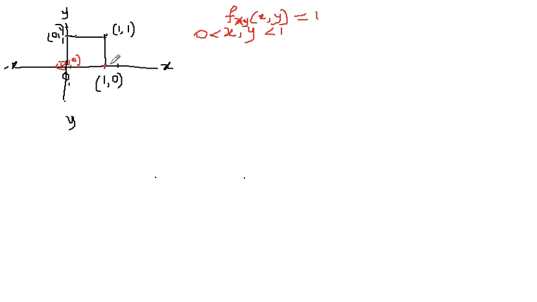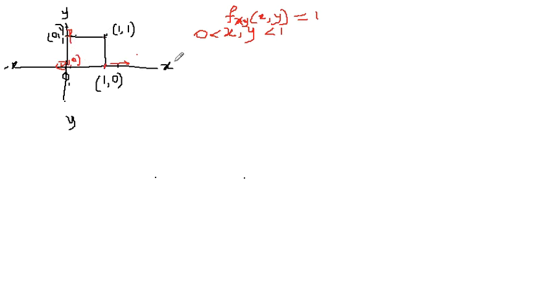And when x goes higher than this, then our value would be different, and y, if it is going more than 1, if it is other than 0 to 1, then also our values are different. So it is 1 only in this region, means the range given is x is in between 0 to 1 and y is in between 0 to 1, means this is a square.